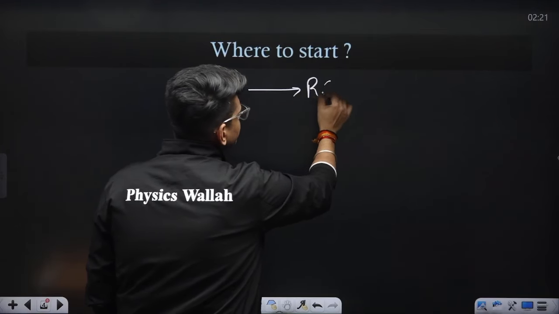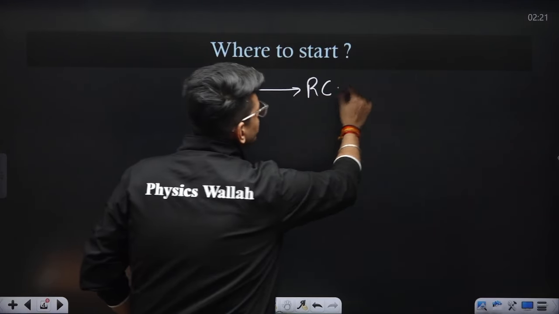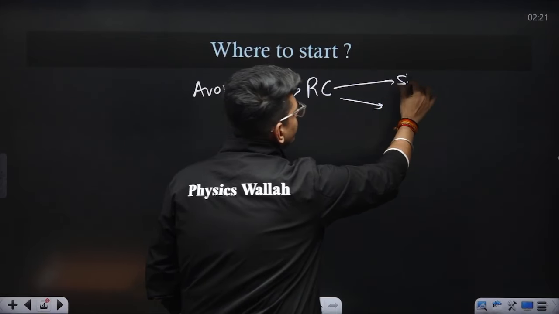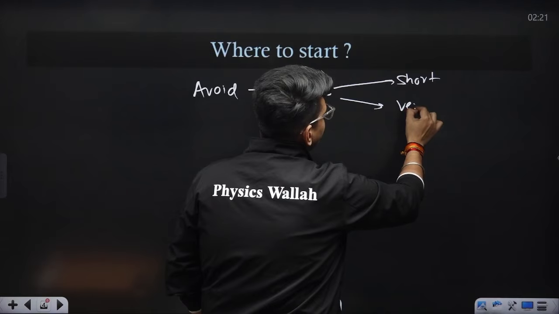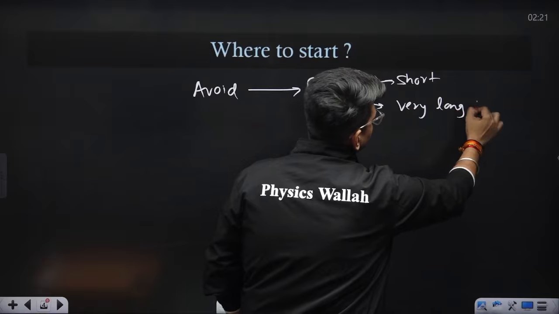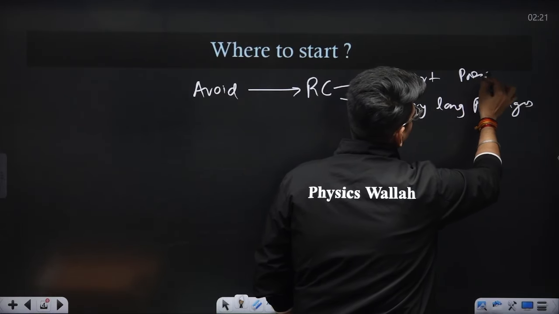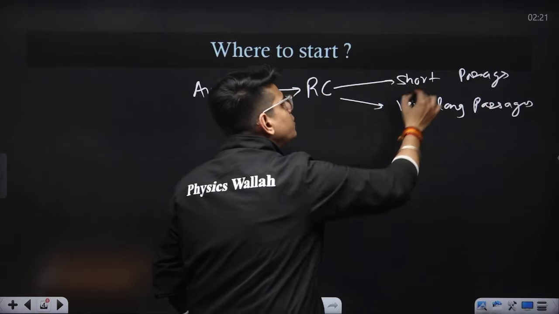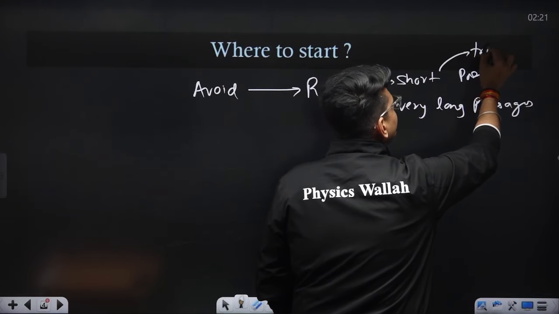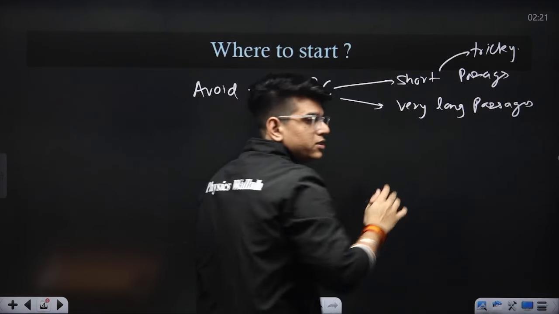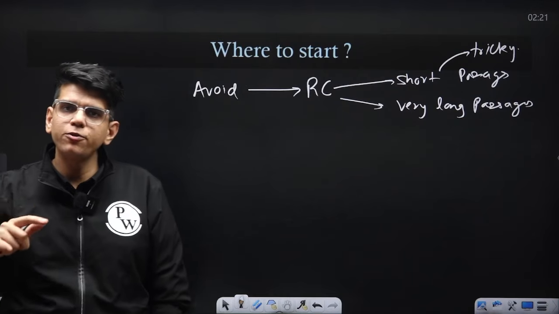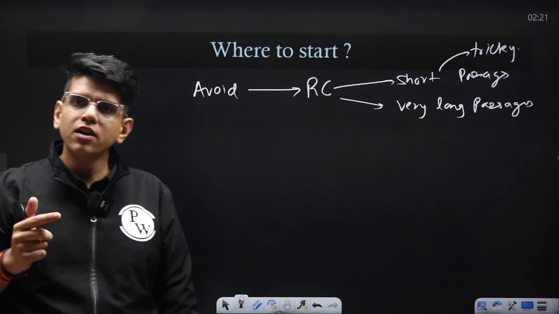Suppose you are starting with reading comprehension. The two things you should avoid are very short or very long passages, right? Why? Because short passages are very tricky. There are only 1 or 2 lines and you have to think analytically about the options.